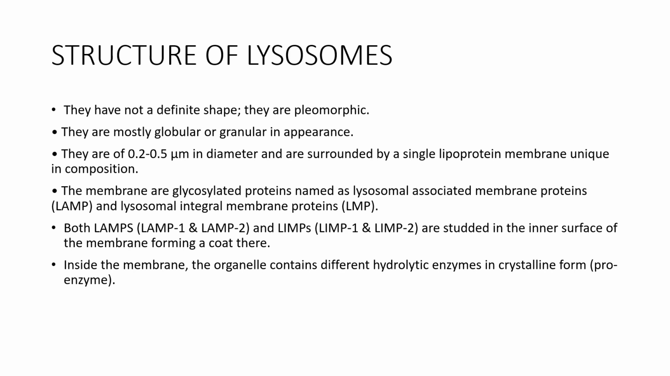Structure of lysosomes. They do not have a definite shape. They are pleomorphic, mostly globular or granular in appearance. They are 0.2 to 0.5 micrometer in diameter and surrounded by a single lipoprotein membrane. The membrane has glycosylated proteins named lysosomal associated membrane proteins and lysosomal integral membrane proteins. Both LAMPs are stranded in the inner surface of the membrane, forming a coat layer. Inside the membrane, the organelle contains different hydrolytic enzymes in crystalline proenzyme form.